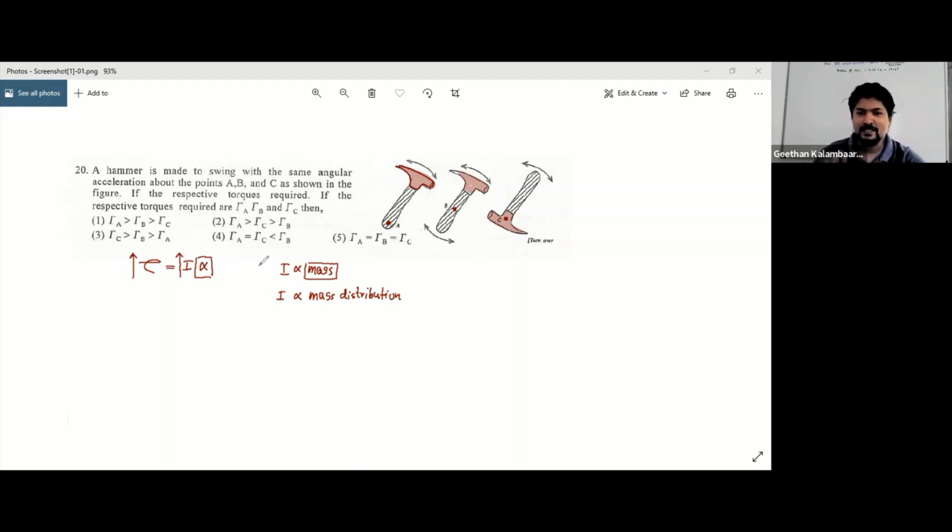Right? The hammer is made in a way. Now, if you take a hammer, the whole hammer is not metal. Right? The hammer head is the only metal, and the hammer head is the one which is heaviest.